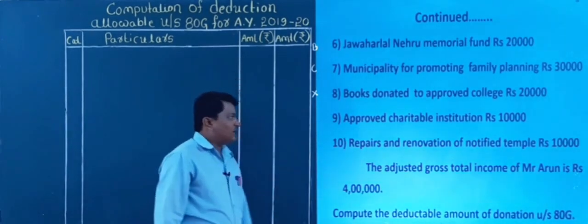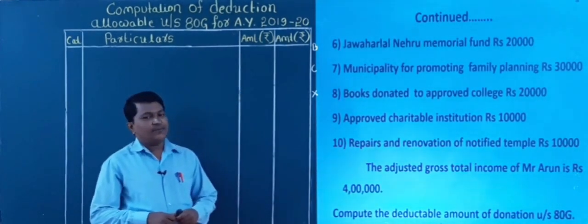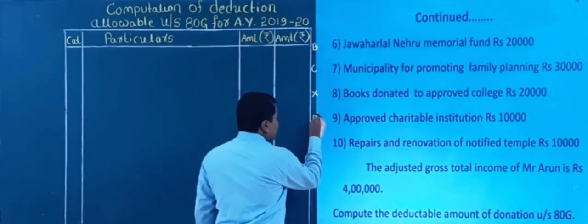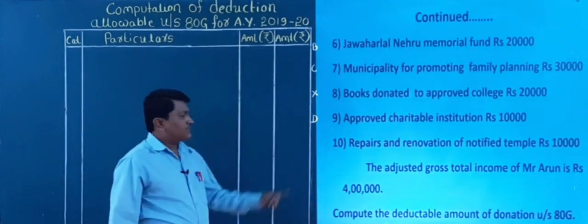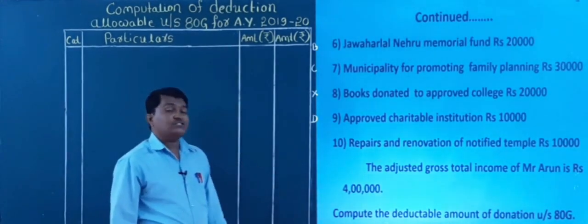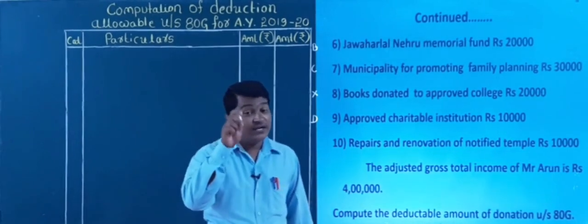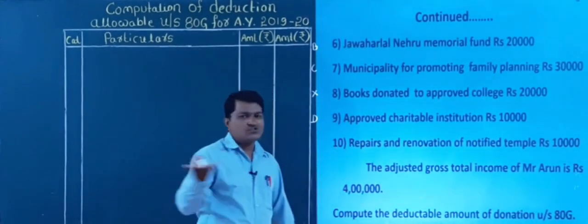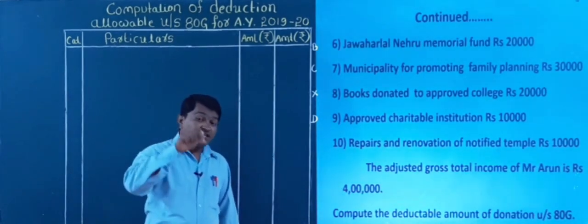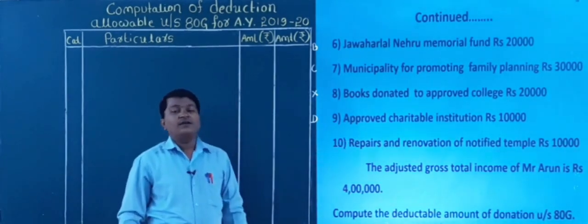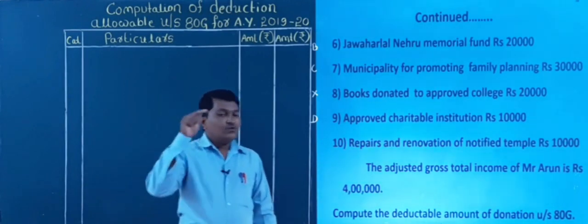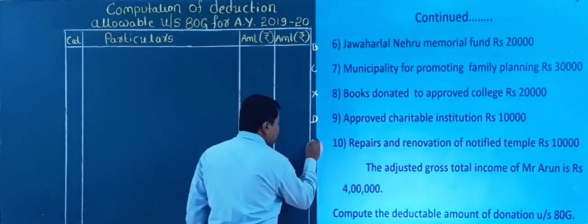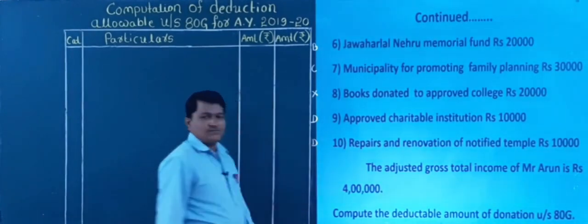right? Now come to the next one, approved charitable institution. Yes, approved institution falls under category D. Next, repairs and renovation of notified temple. Yes, the word notified temple is there. That may be given for repairs or renovation, which is not a matter for us, but it is given for a notified temple. So if the donations are made for a notified temple, then it falls under category D, right?